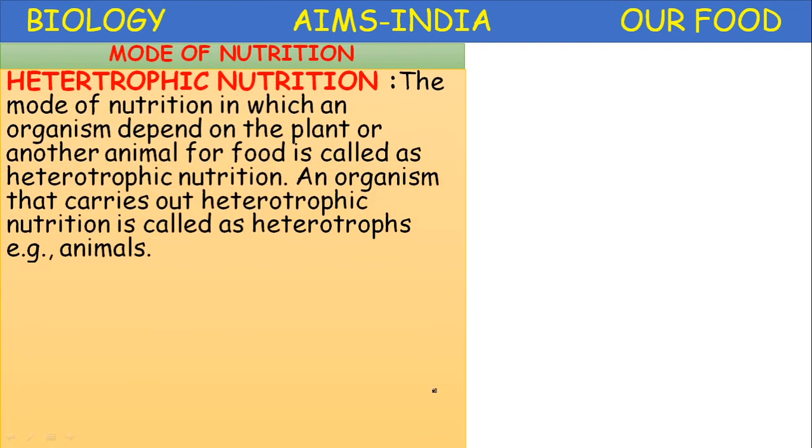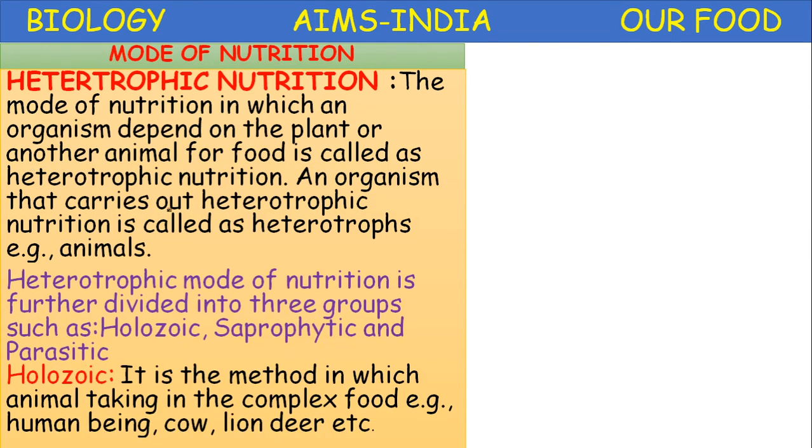Next, heterotrophic nutrition. The mode of nutrition in which an organism depends on a plant or another animal for food is called heterotrophic nutrition. The organisms which carry out heterotrophic nutrition are called heterotrophs. The best example: animals, including humans.